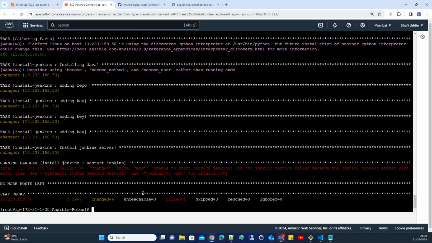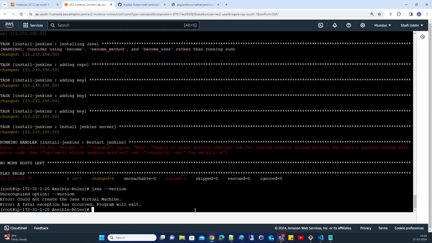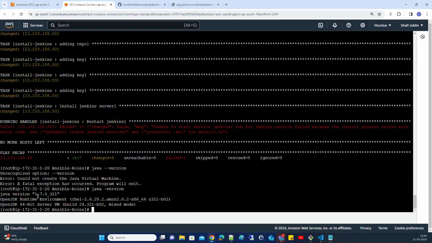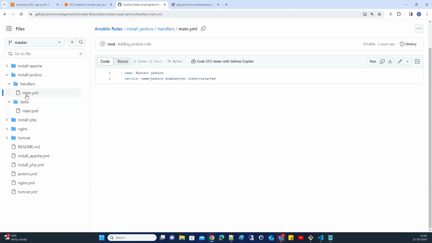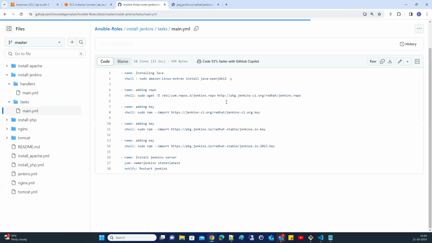So let me check the Java. Java -version. It is showing 1.7. But it should use which version? It should use the 11th version of Java.